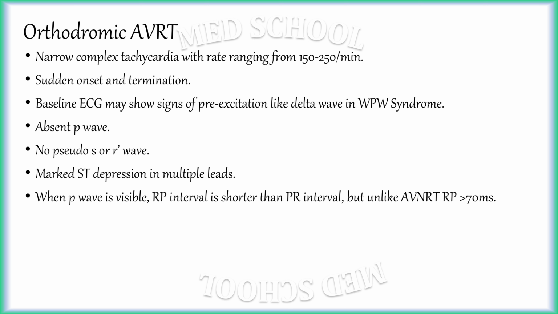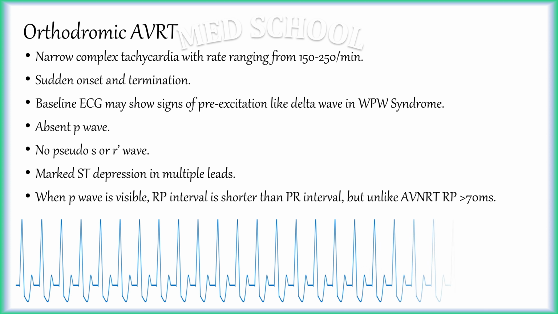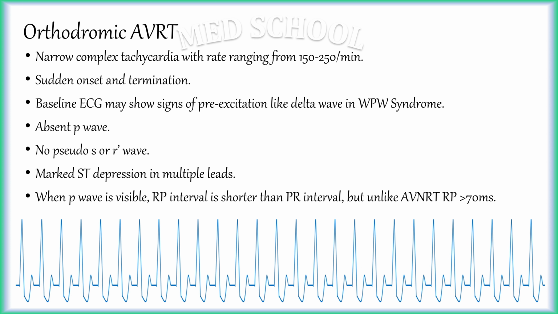When P wave is visible, RP interval is shorter than PR interval. But unlike AVNRT, RP interval is more than 70 milliseconds. Rhythm in orthodromic AVRT looks like this.